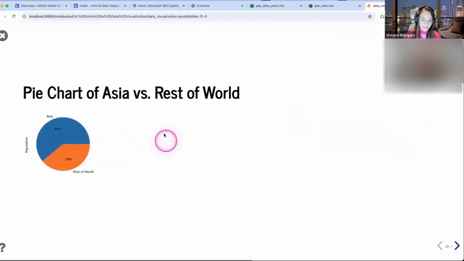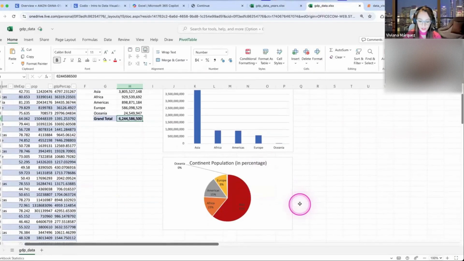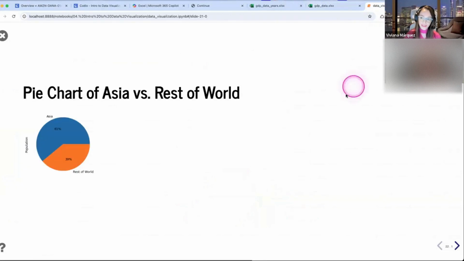The last thing of the answer is that, for example, if you wanted to emphasize the fact that Asia is more than half of the world, you could collect all these other slices into a group and call it "others" to drive your point even further home. In this, you are highlighting Asia because it's the only one with a proper label. The other one is rest of the world. So you can quickly see, oh wow, Asia is more than half of the world. If you want to drive the point home even more, this is an alternative. You could do the pie chart this way.